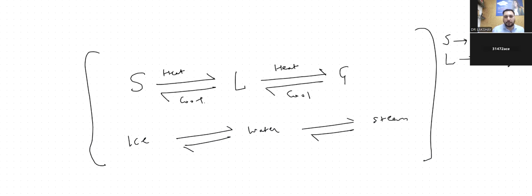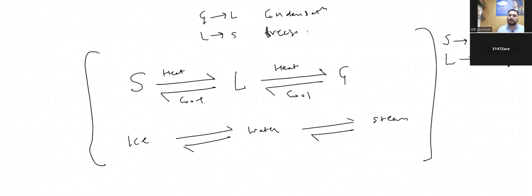The process of going from gas into liquid is known as condensation. And the process of going from liquid into solid is freezing.